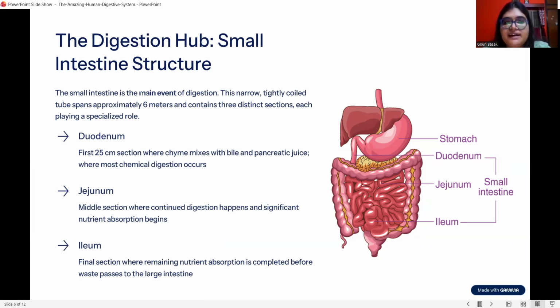Okay, so the first part is the duodenum. It is 25 centimeters long, where the chyme mixes with the bile and the pancreatic juice. The middle part is the jejunum, where most of the nutrients will be absorbed. Next, the final part is the ileum. Here, the remaining absorption of the nutrients will occur and the waste will pass to the large intestine.